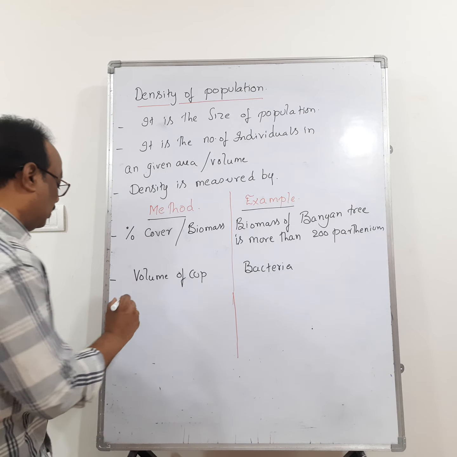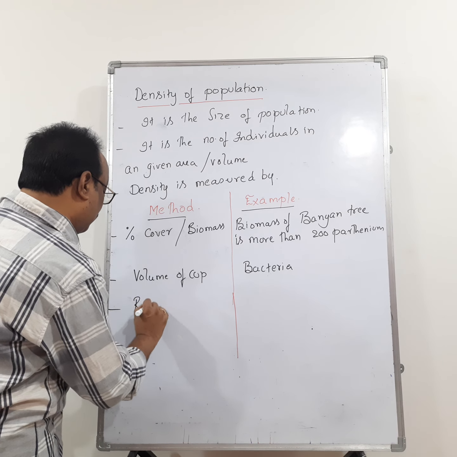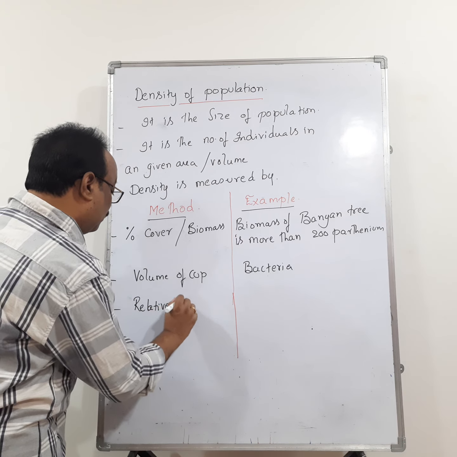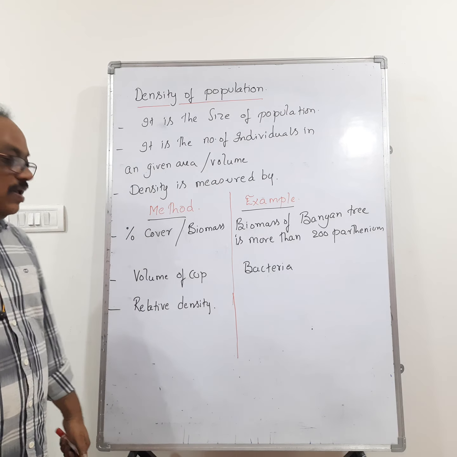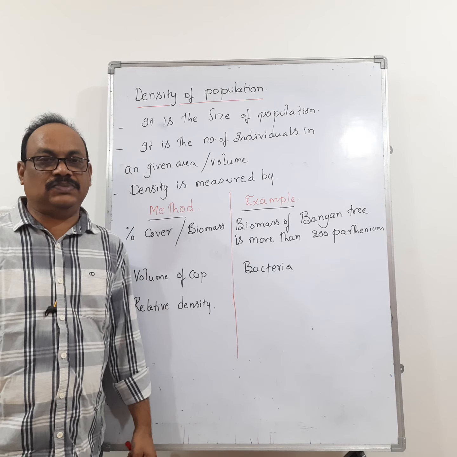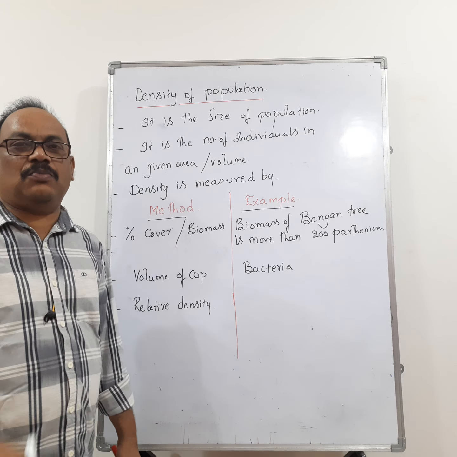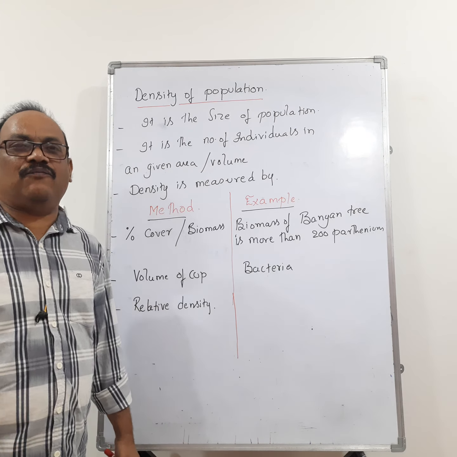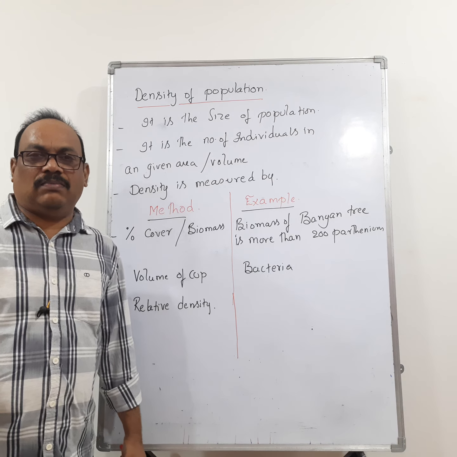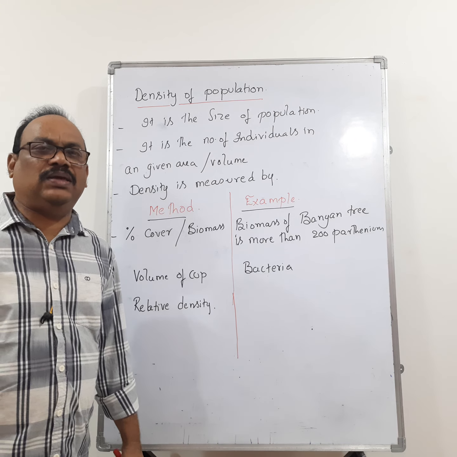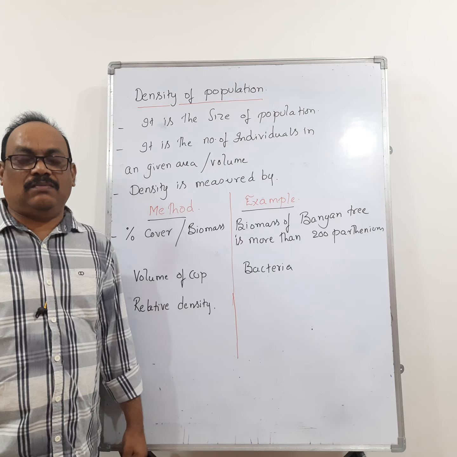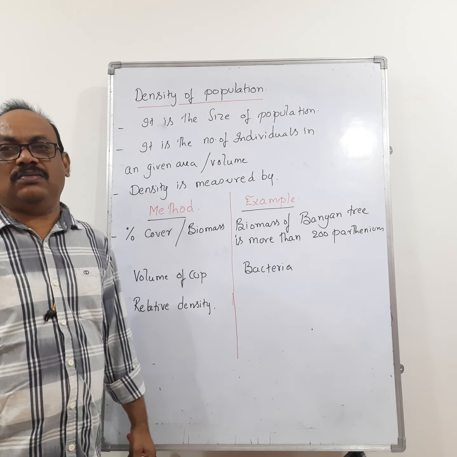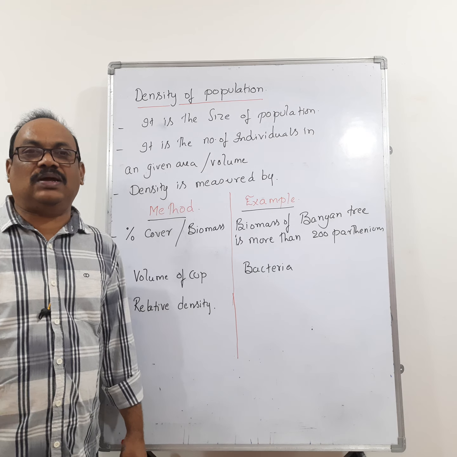Next one, relative density. For example, you take the fishes in a pond. You want to know the density of fishes in the pond, or the number of fishes in the pond. By counting each and every fish in the pond, we call that absolute density. But sometimes it is not possible to know the density of fishes.